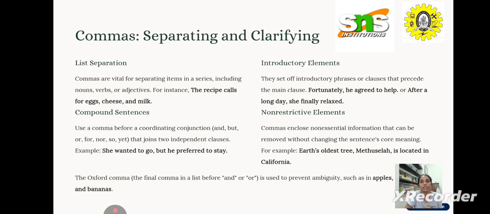Okay, and the next use of the colon is as part of a dialogue between two or more people. For example, Juliet colon, Romeo, Romeo, wherefore art thou, question mark. So here, if it is a dialogue form, we use a colon. Okay, so these are a few usages of commas and colons in punctuation.